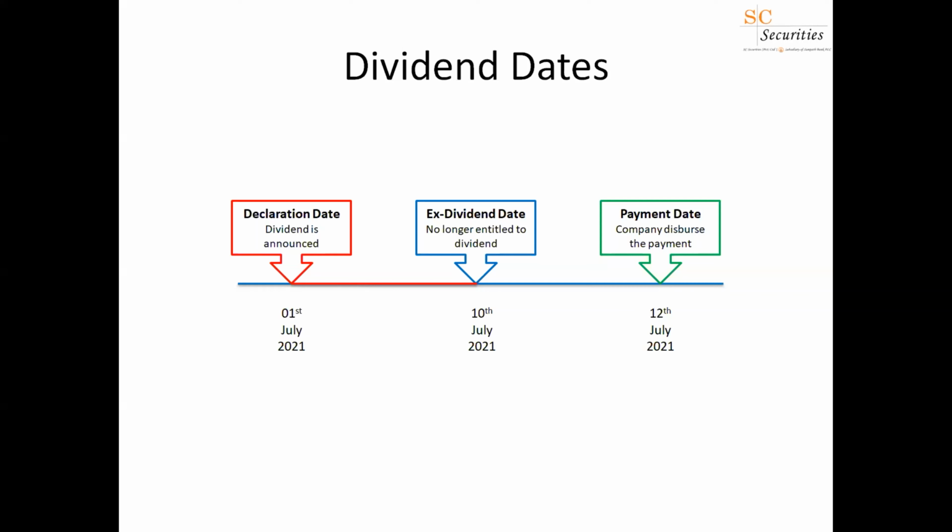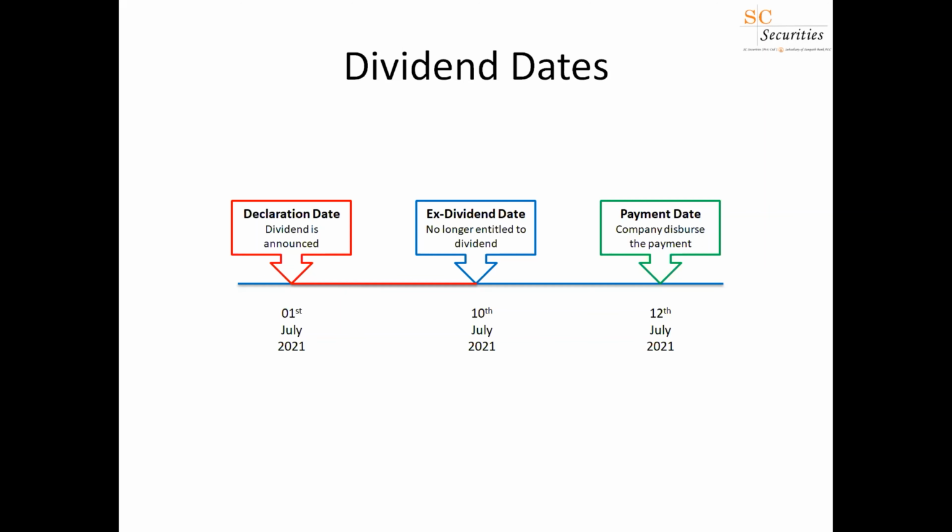So if you track that company over a period of time, when you go through their past announcements, you can see when this company has announced dividends in the past. So based on that, you can decide, is it a good time to buy the shares?